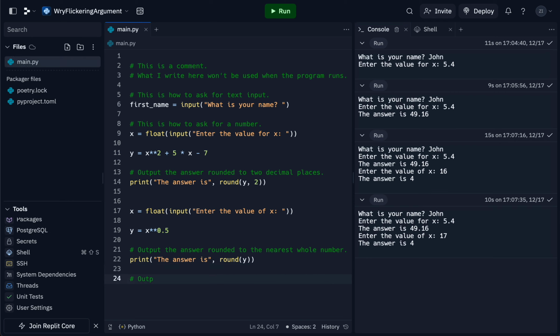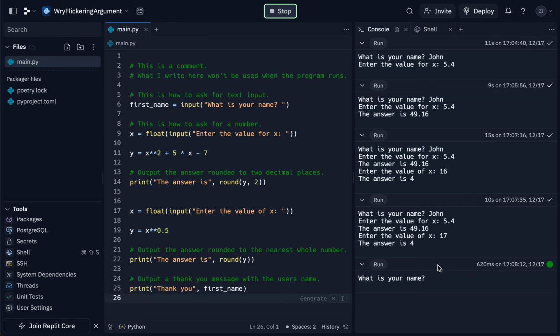And then lastly, I'll just show you outputting a thank you message with the user's name. And we'll say print thank you, and a comma, first name. And if I run this one last time, say what is your name? John, 5.4, 16, and then it says at the end, thank you, John.